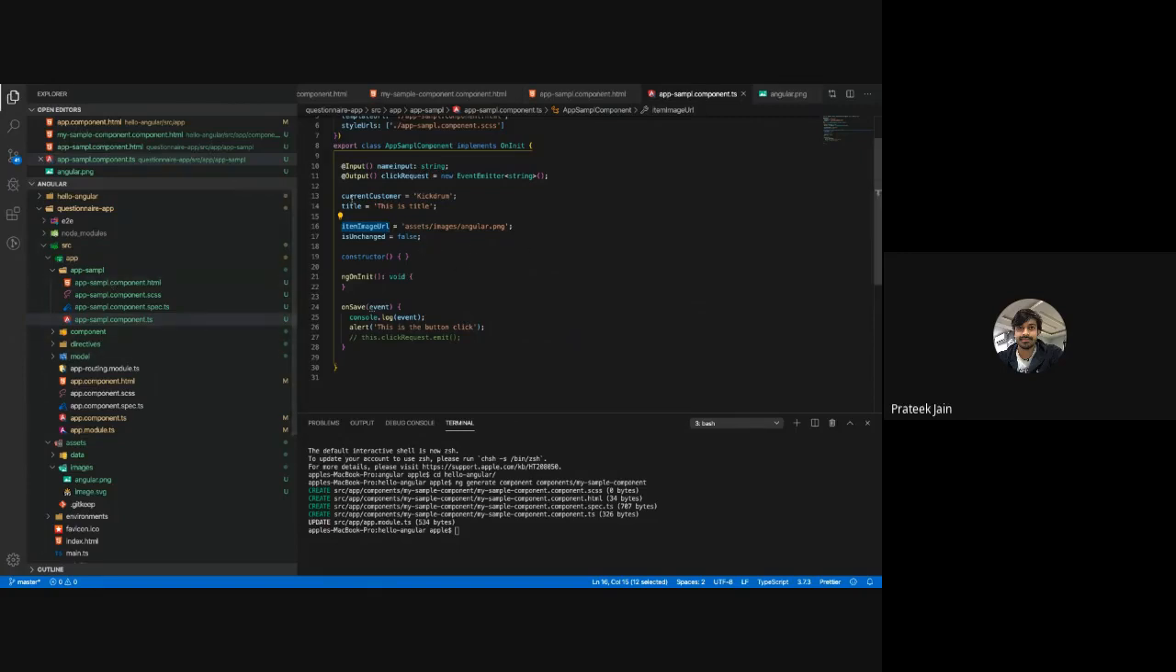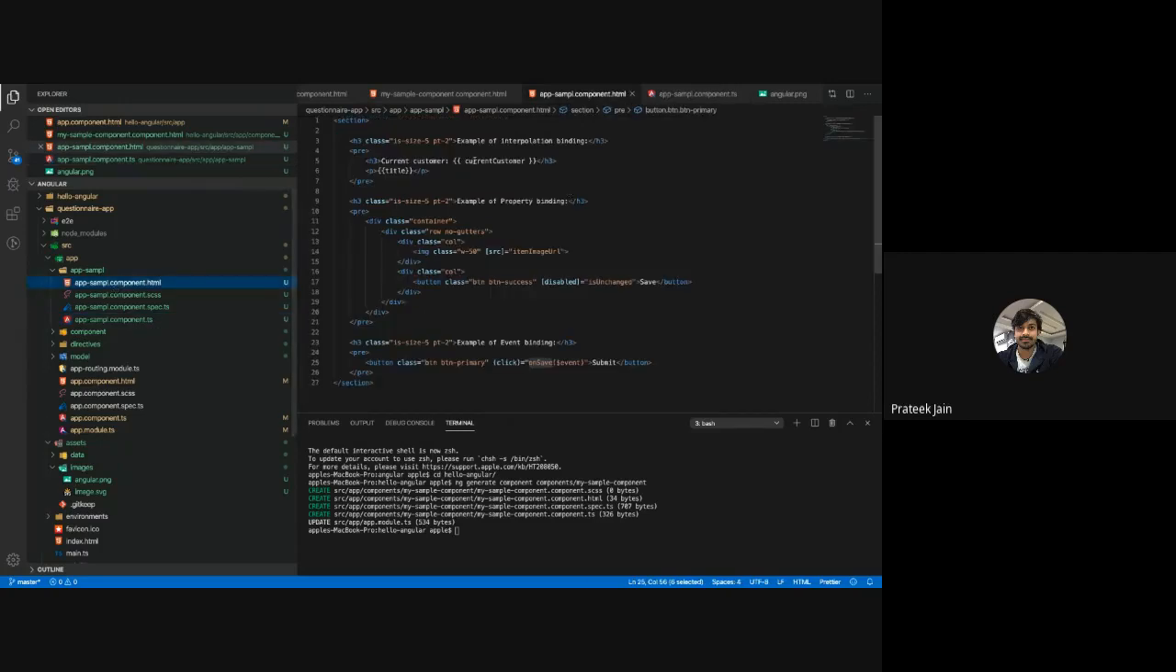Now how are we using them in our HTML file? By using interpolation or by using property binding. From the component, the data is coming to HTML, or from the TS file the data is coming to the HTML file by using these two. Now with event binding, I am actually calling an event. I am clicking on the HTML file and I am sending that data to my component file.